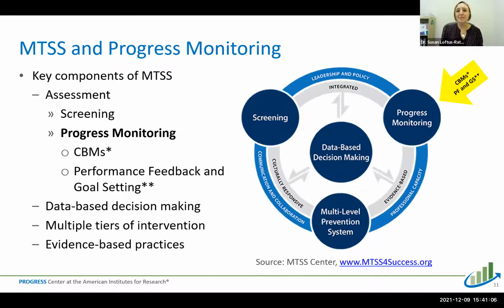So we use CBMs because they are perfect for progress monitoring for several reasons. One is that they have a lot of research behind them. So we know these measures are reliable and valid for progress monitoring. They also are sensitive to change. And that's really important for progress monitoring because we're looking to see if students are making change over a relatively short period of time. And so we need these measures that will show us whether they're making improvements over a few weeks.